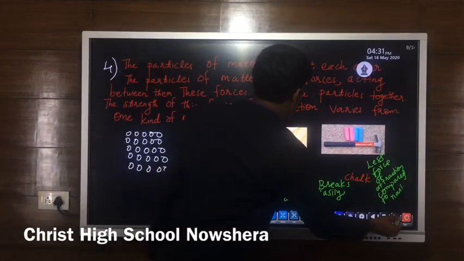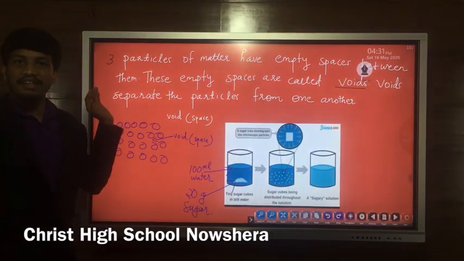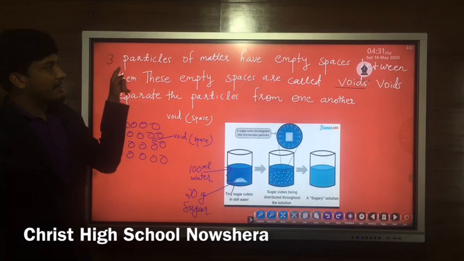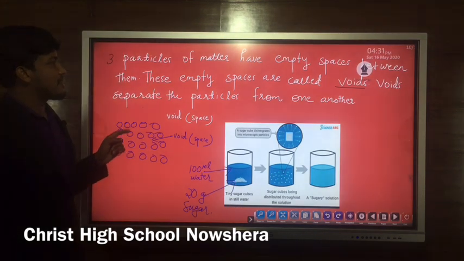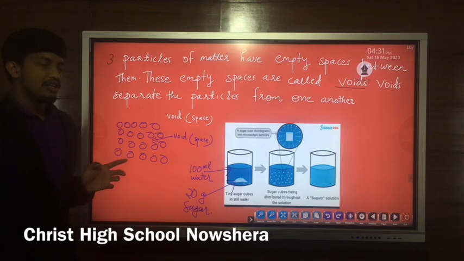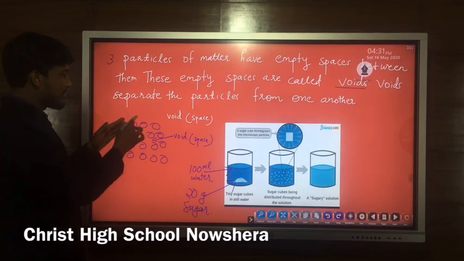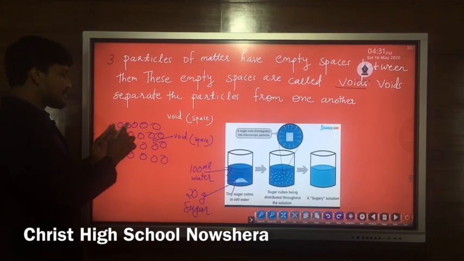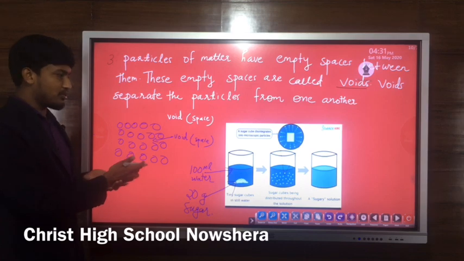Now, the next characteristic property of particles of matter we have: particles of matter have empty spaces between them. These empty spaces are called voids. Voids separate the particles from one another. So we can represent the particles of matter like this. This is not the actual size or shape of the particle, and these particles can be atom, ion, or molecule.